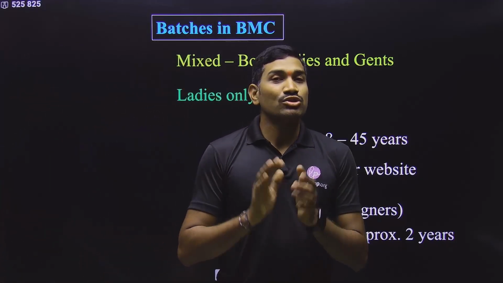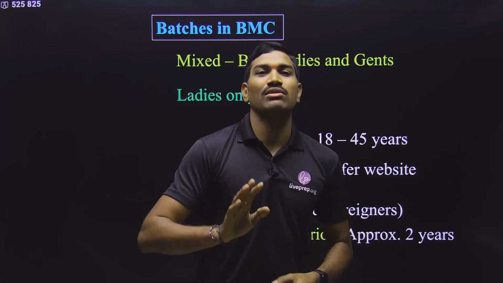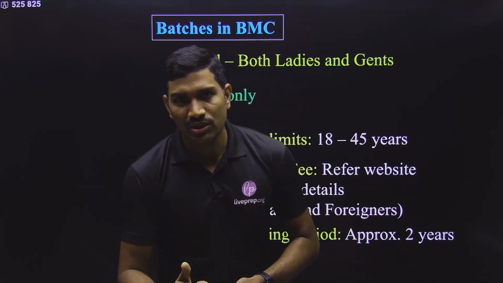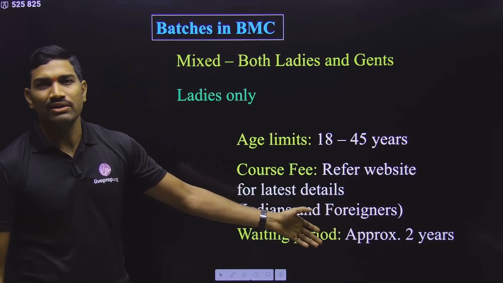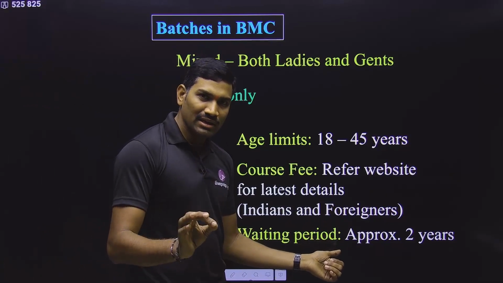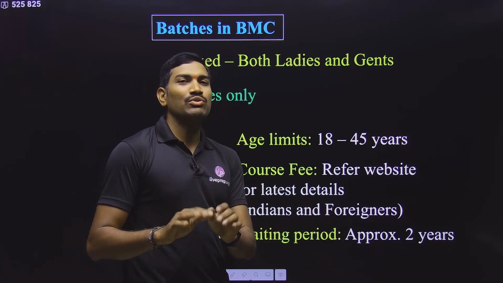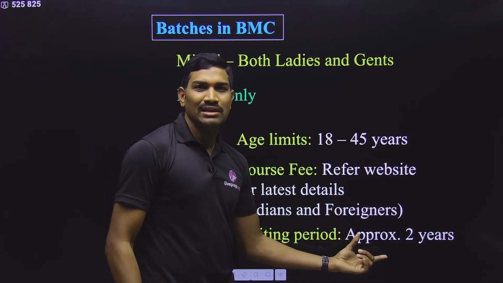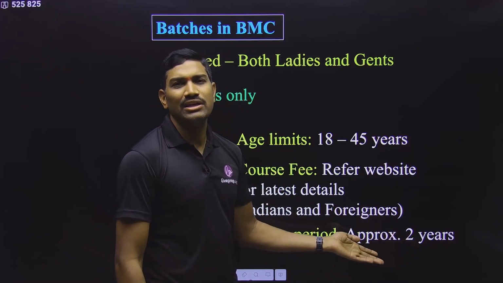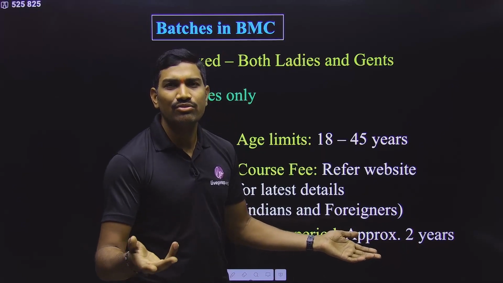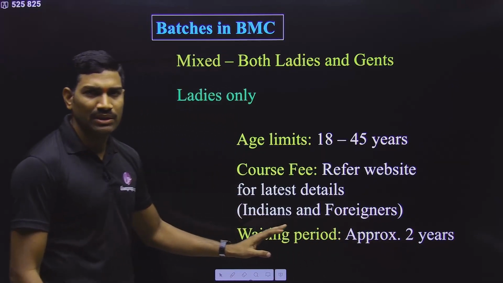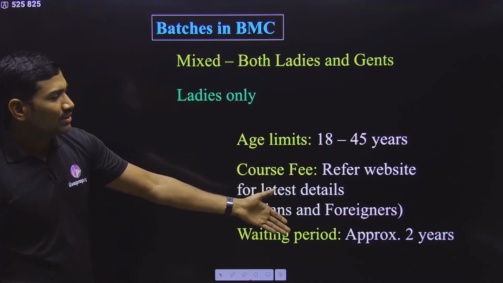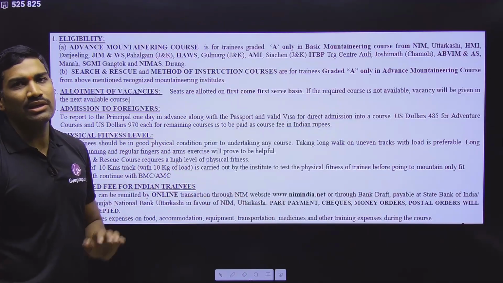Suppose you want to do it this year only, and you are ready to pay the full amount based on the actual cost, then please call the institute, and they will guide you how to proceed further. Okay, but if you want to apply online and get that subsidy, then you need to wait as per the online schedule, and only then can you avail that particular subsidy amount. Clear? Approximately the waiting period is in the range of 1.5 to 2 years. So in this way, if you are applying today, you may get it next year or after that. So this is the basic information related to this particular course.